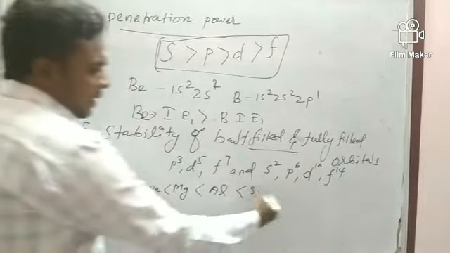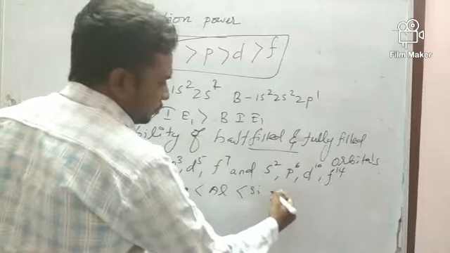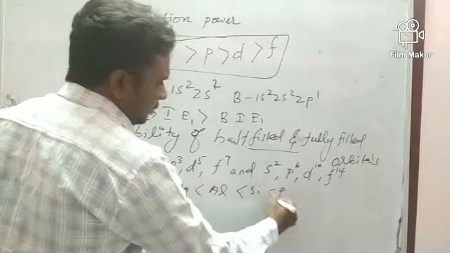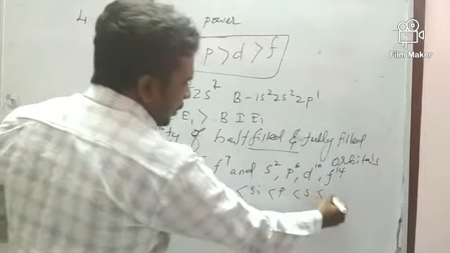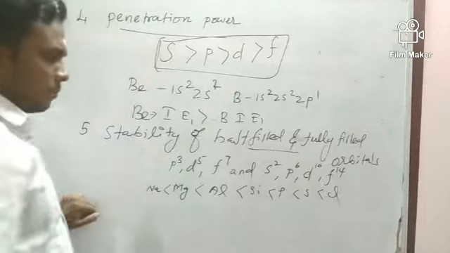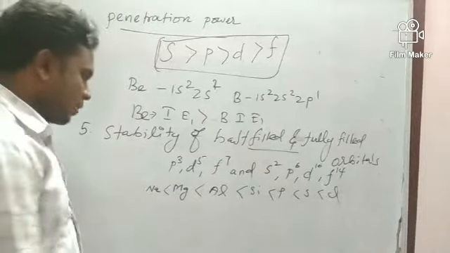After silicon, 14, 15 phosphorus will come, then sulfur, then chlorine. But there are some exception cases, like magnesium.